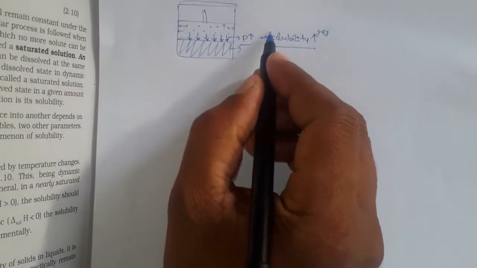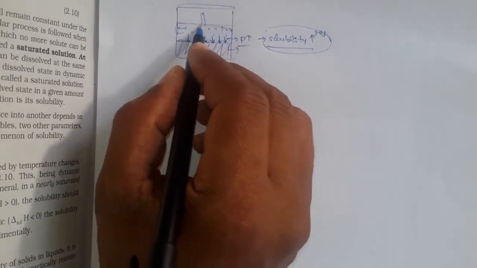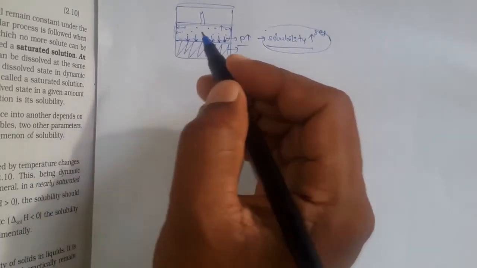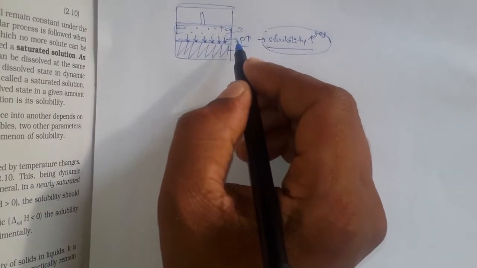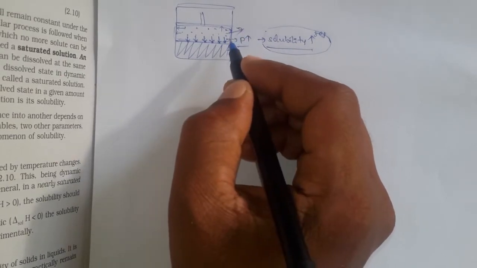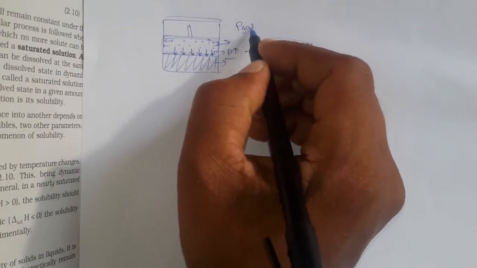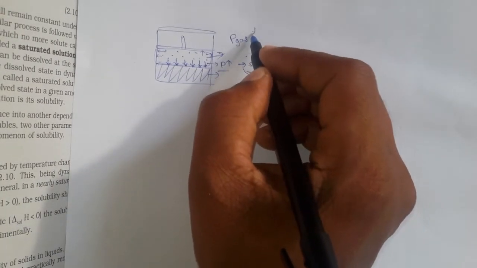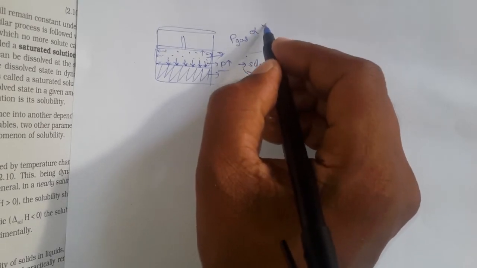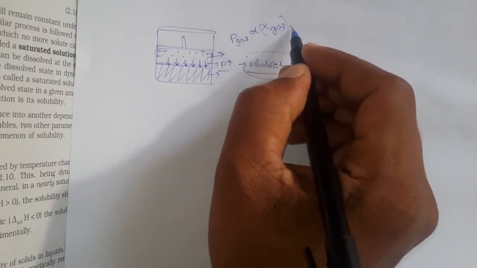So that means what I said just now: the solubility depends upon the partial pressure of this gas. But how much partial pressure will be there here? That is the partial pressure of this gas in the vapor phase, and it is directly proportional to the mole fraction of that gas in the solution.